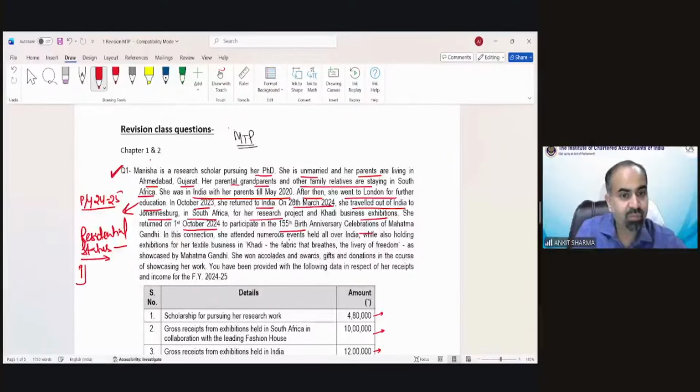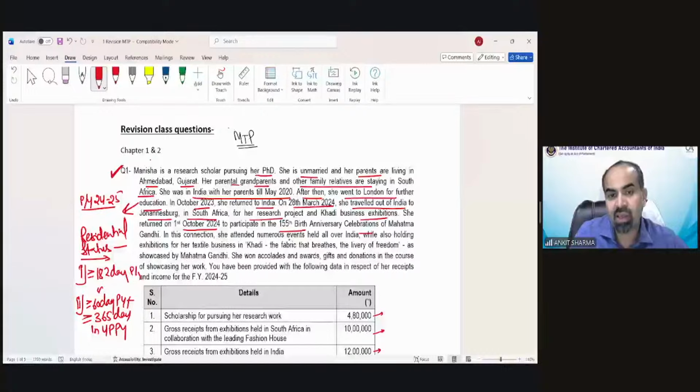So condition one, that is more than 182 days in the previous year. We have to check this. Or condition 2 is also applicable upon her: more than or equal to 60 days in the previous year plus more than or equal to 365 days in the 4 preceding previous years.